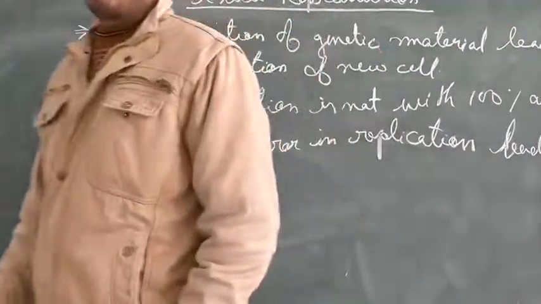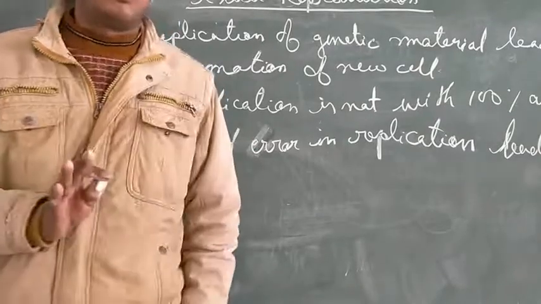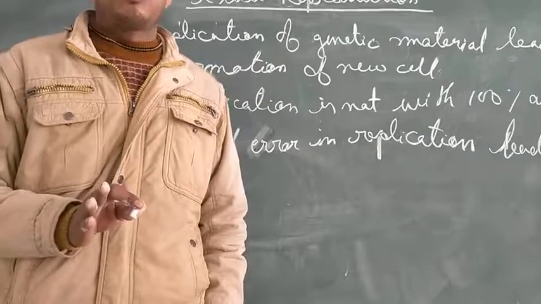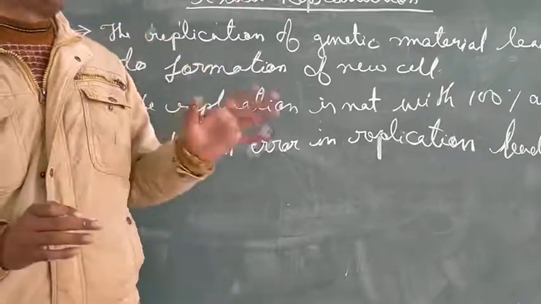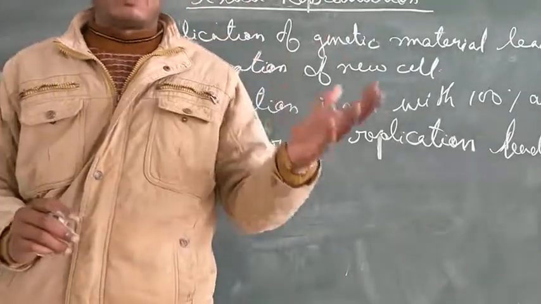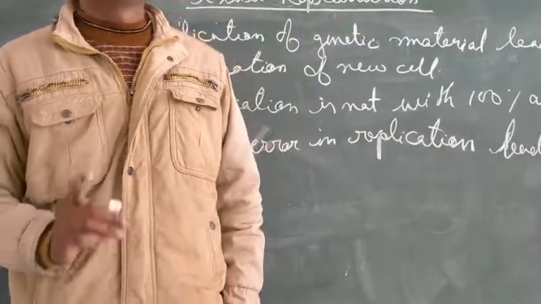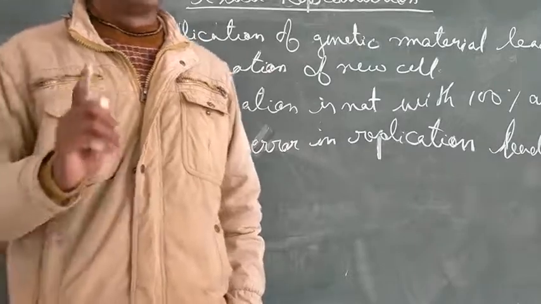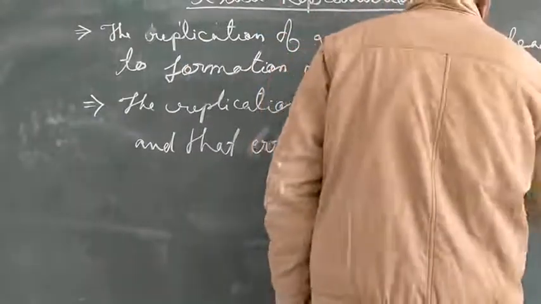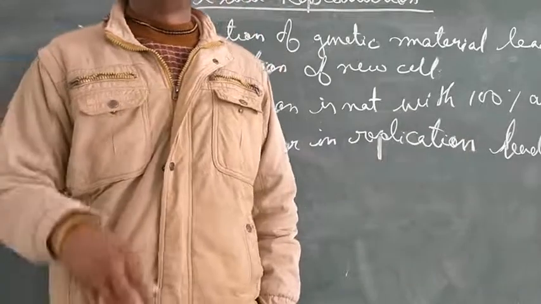Now we need to be concerned about one thing: the variation actually taking place in the organism should be stable. Suppose the variation is not stable, and while transferring the character from one generation to the next generation it changes, then that organism is not able to survive. That is the reason why this variation we are not going to observe or study only at the individual level, but we study it as a population.